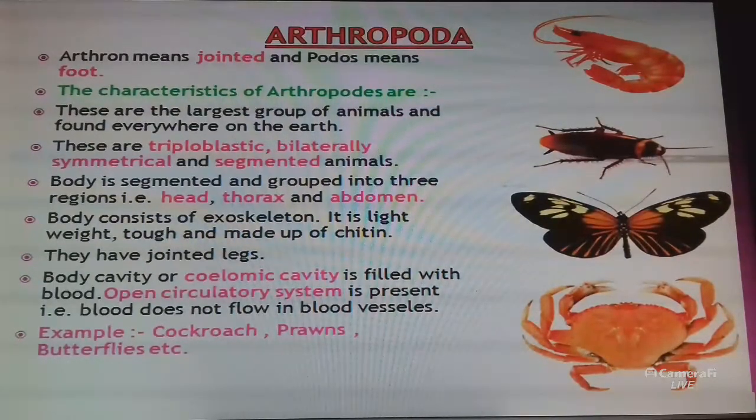And what are the characteristics of Arthropoda? Arthropoda is the largest group of animals and is found everywhere on the earth.